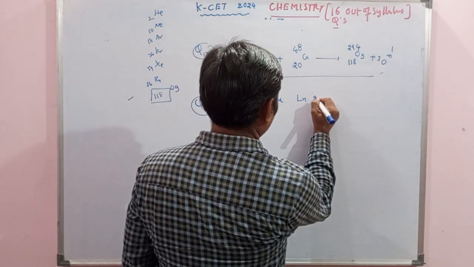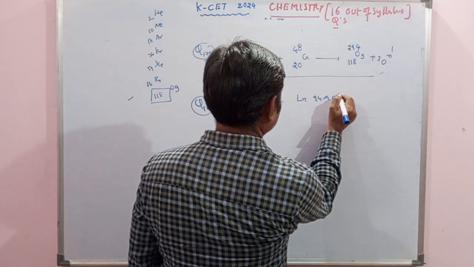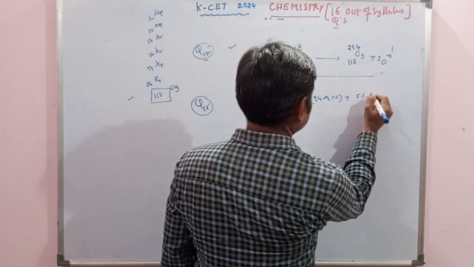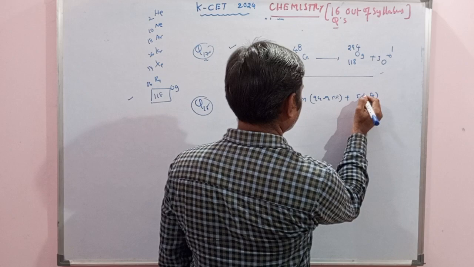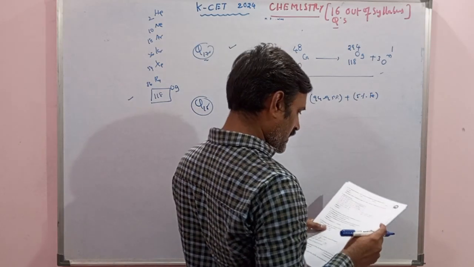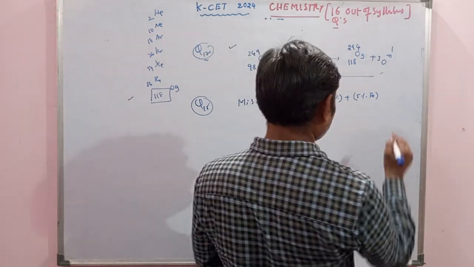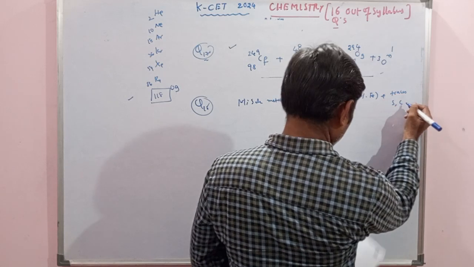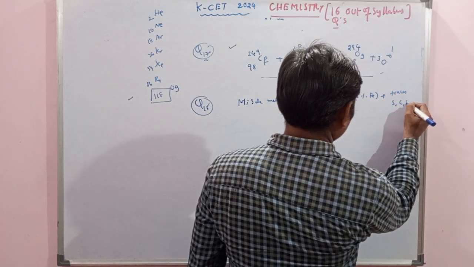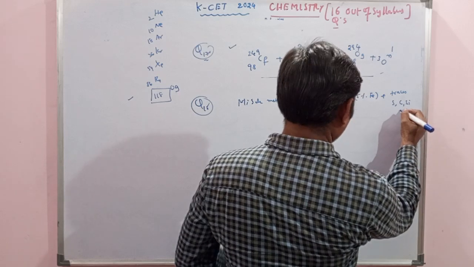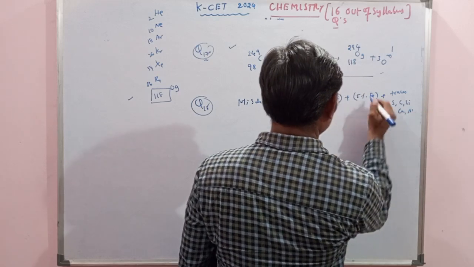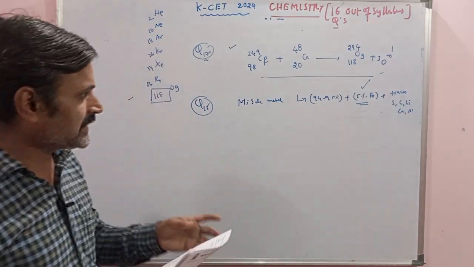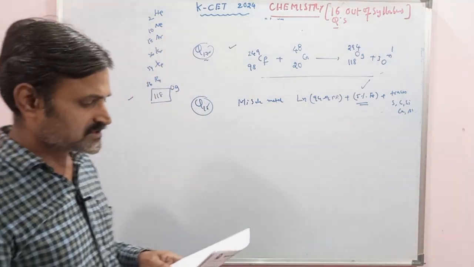Lanthanum is around 94 to 95% in the alloy, and the remaining 5% is iron, and trace amounts of other elements are there: sulfur, carbon, silicon, calcium, aluminum, etc. So the question is, what is the element? The 5% element asked in that mixed metal is iron.